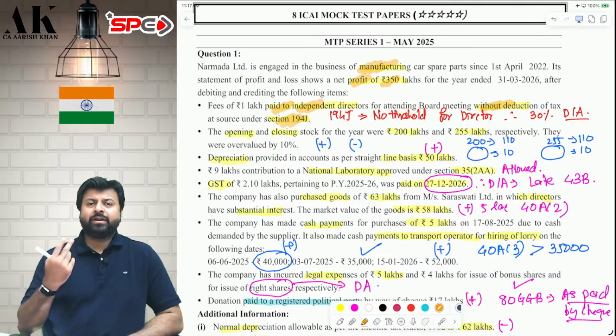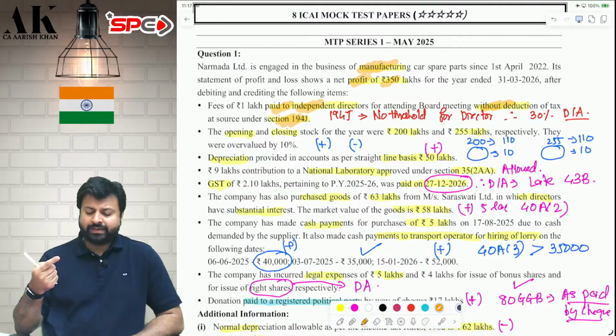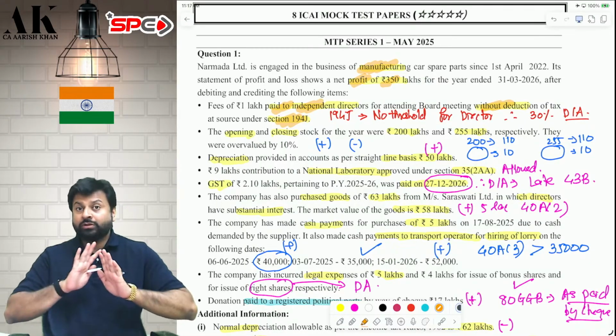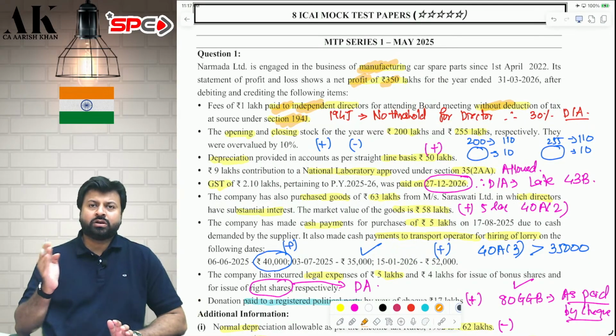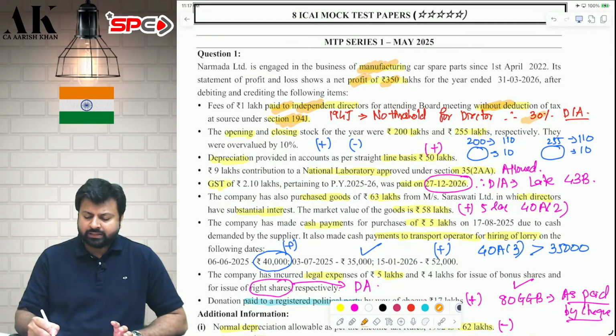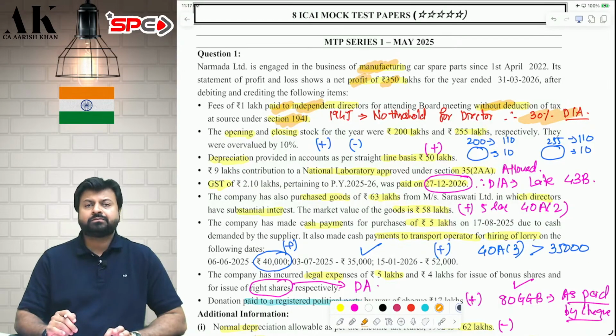See, payment made to directors can come under two sections. If a salary is paid to a director, it will go under 192. But if other than salary, like board meeting fees etc., is paid to independent directors, then in that case 194J TDS is applicable. No threshold is there. Generally, the threshold of 50,000 is there in 194J, but for directors there is no threshold. You have to deduct TDS. You have not deducted TDS, so 30% of the expenditure will be disallowed.